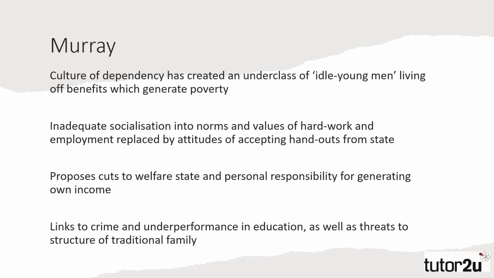Murray also agreed with Marsland that this underclass had been socialised into subcultural norms and values that differed from those of mainstream society. These values were reinforced through over-generous benefits that meant individuals did not need to work. Like Marsland, Murray advocated benefit cuts and lower taxation as an incentive to work. But many critics have suggested that the real incentive was not lower taxation, but trying to escape being punished for falling into poverty. Like Marsland, Murray saw poverty as a failing of the individual for not working hard enough in education.